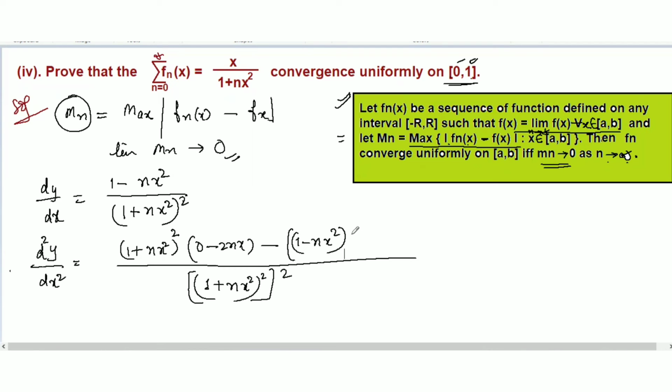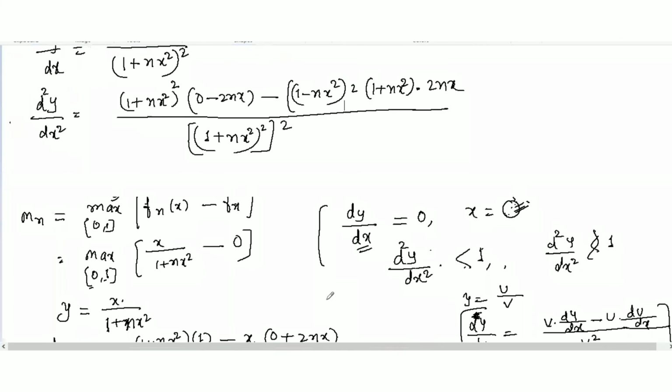So 2 times 1 plus nx square, and then again what is inside here. So differentiate this one, 2nx. Now the next step will be here after this.